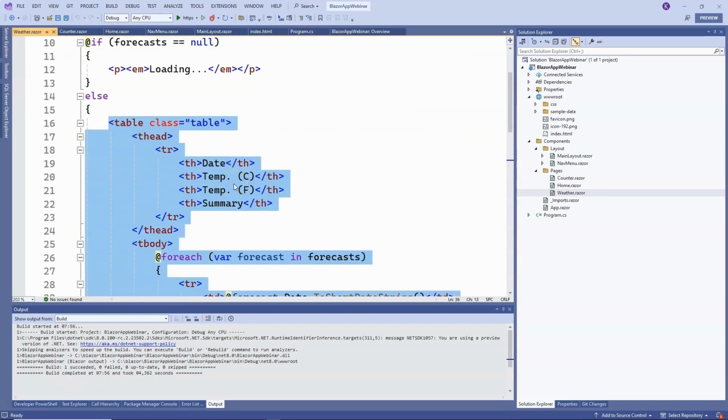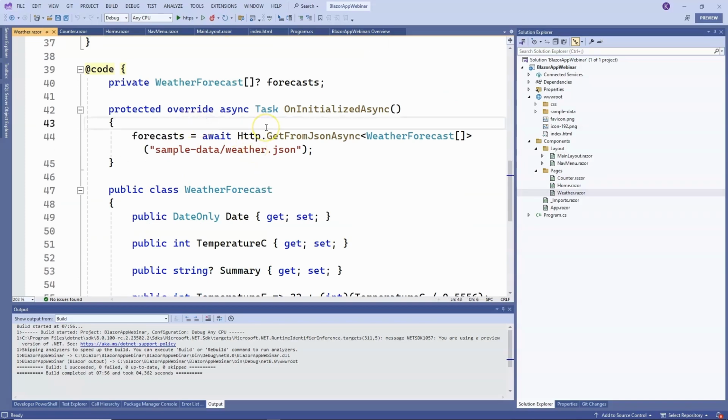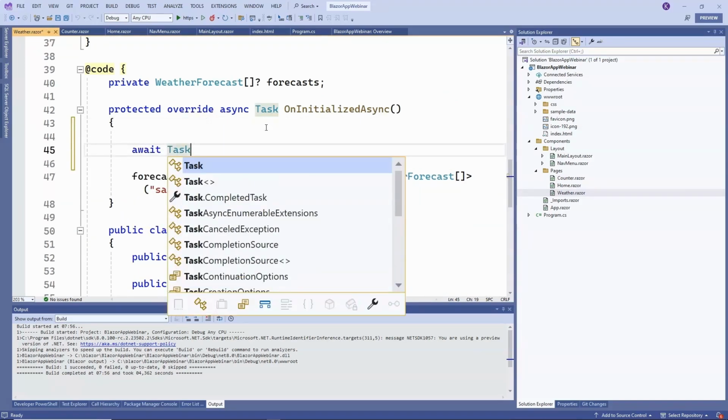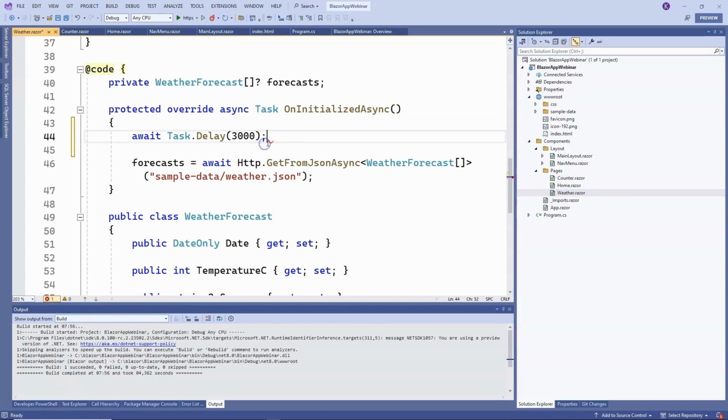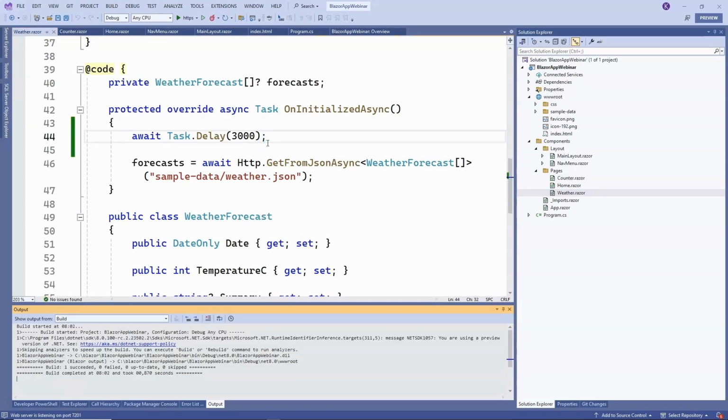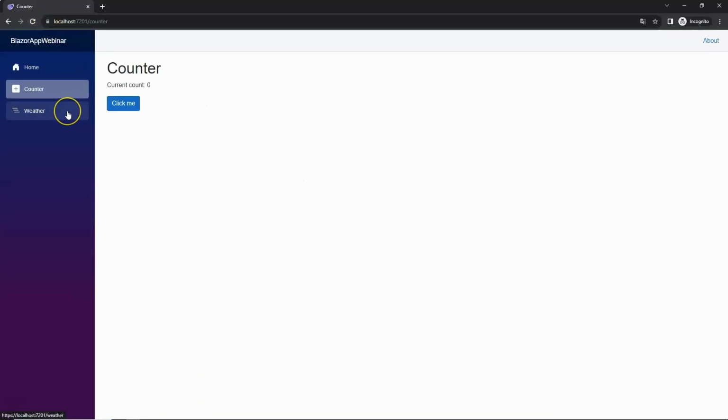If we artificially increase the task delay, you can better see how it works. We'll add a 3-second delay, rebuild the application, and now notice that when I go to the weather page, the loading message appears first, and after 3 seconds, the table appears, replacing the loading message. We artificially extended the time so you could see the message.